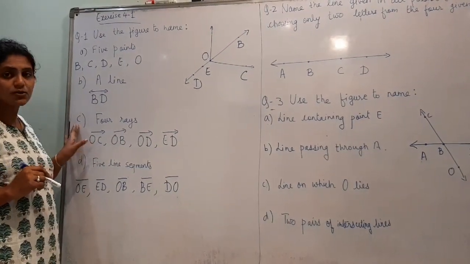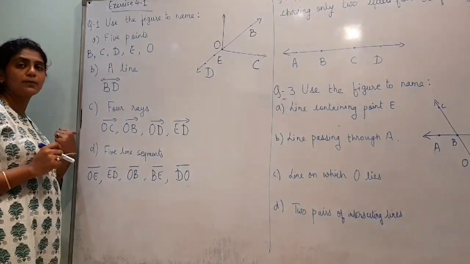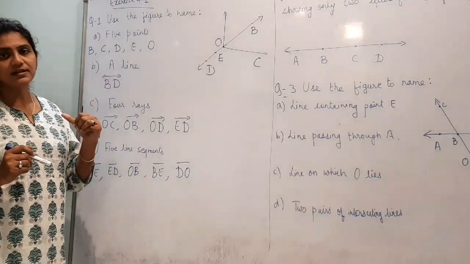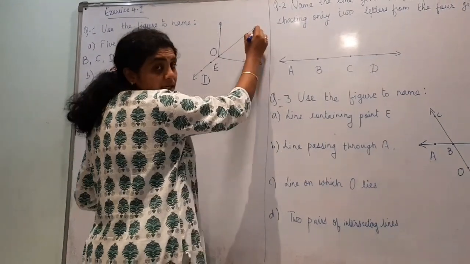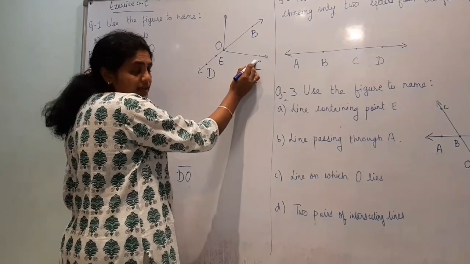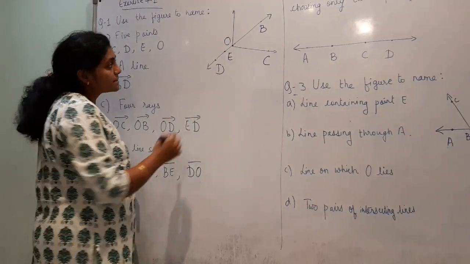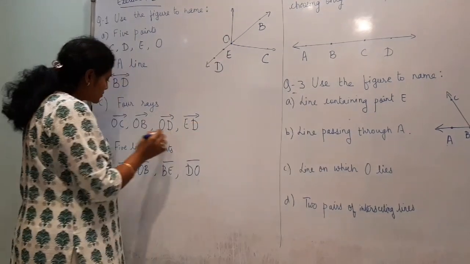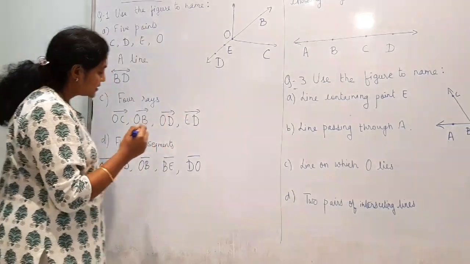Now you have to name 4 rays. Rays means it starts at one point and extends in one direction. So it is OB, OC, OD, then ED. These are the possibilities of a ray.